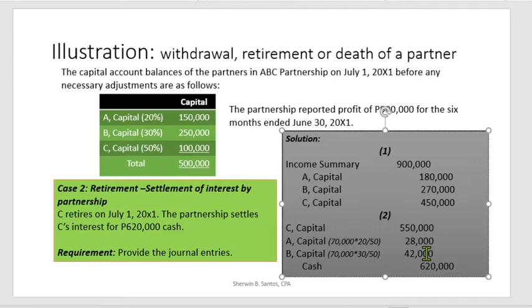The difference na 70,000 will be a reduction on the capital of the remaining partners, computed based on their old profit and loss sharing ratio. So, yun po yun. 550 plus 28 plus 42. Kaya siya 20 over 50 is because 20 divided by 20 plus 30.